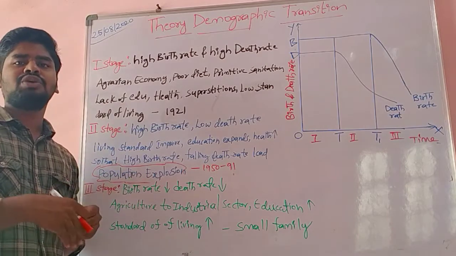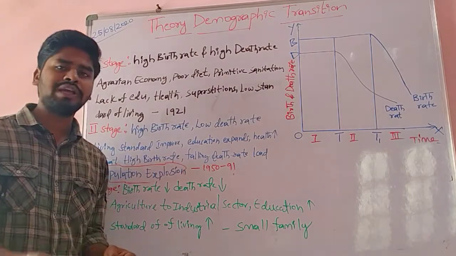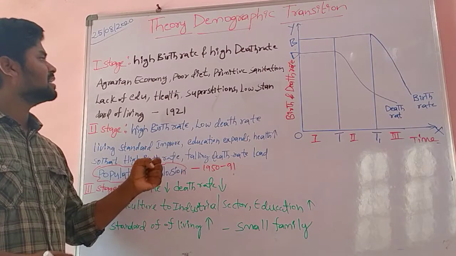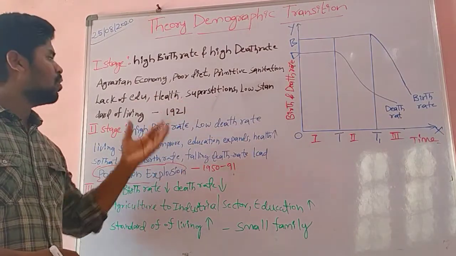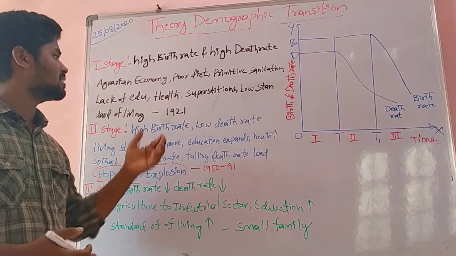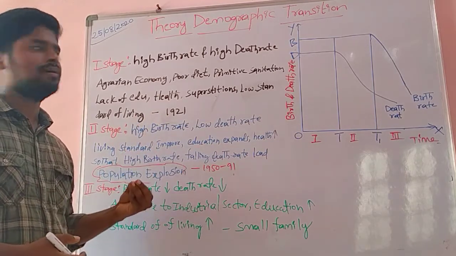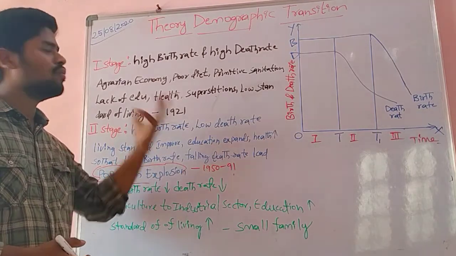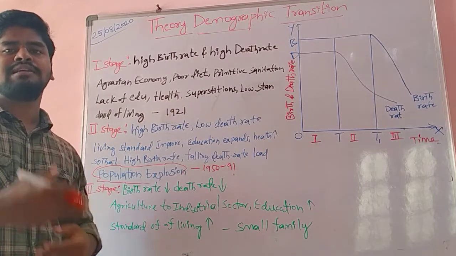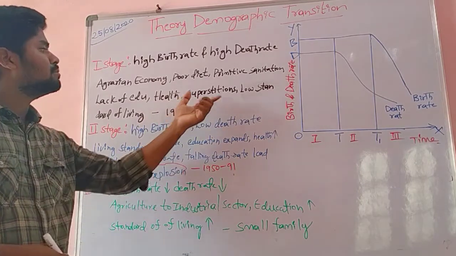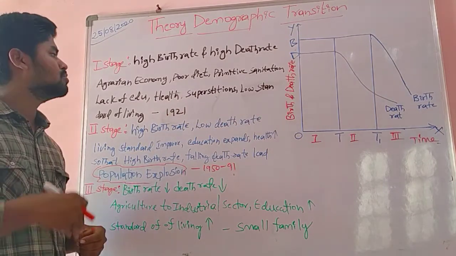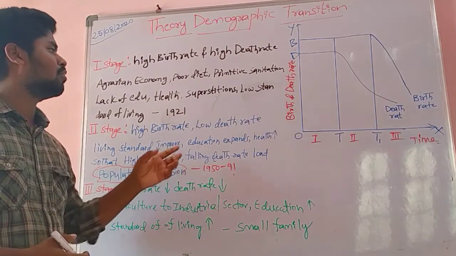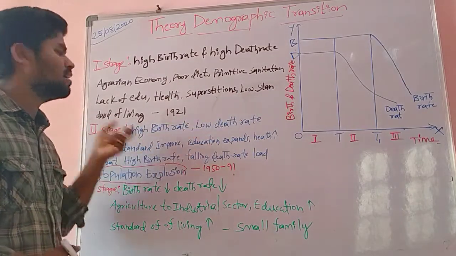We don't have education qualities. People are not educated at that time. That is the reason why, at the same time, health and medicine is at a very low level, with low access. People are unable to access health facilities and medical equipment. There is no vaccination at all for any diseases. At the same time, superstitions. People used to believe superstitious thoughts, and a low standard of living.